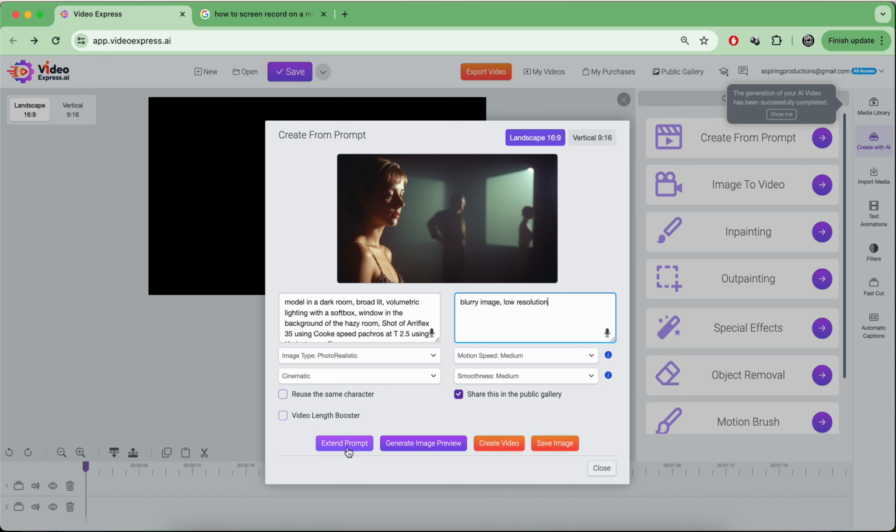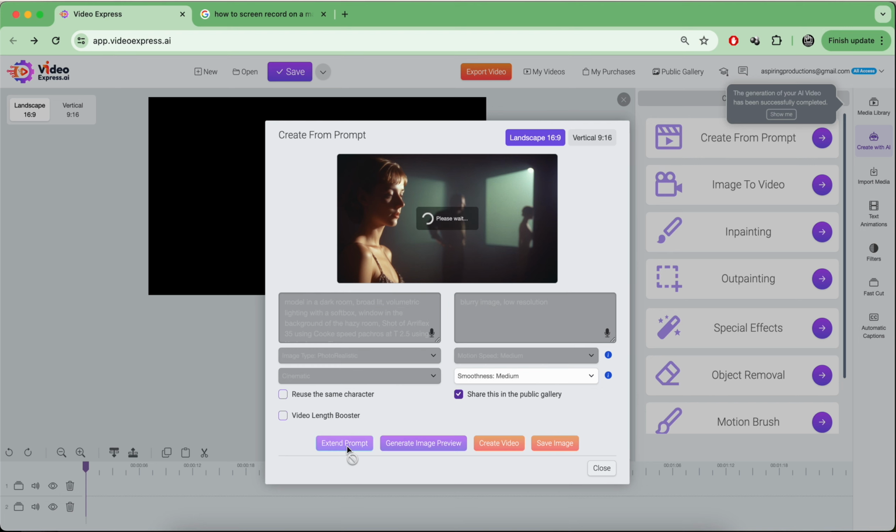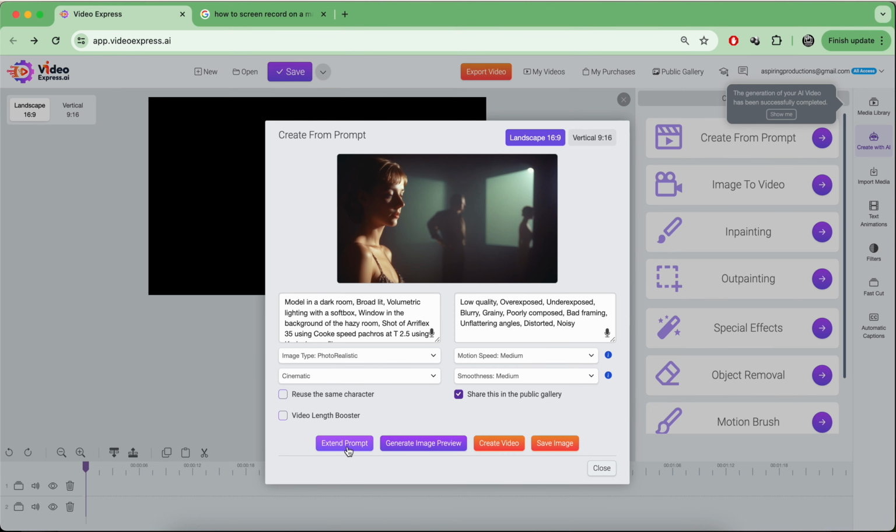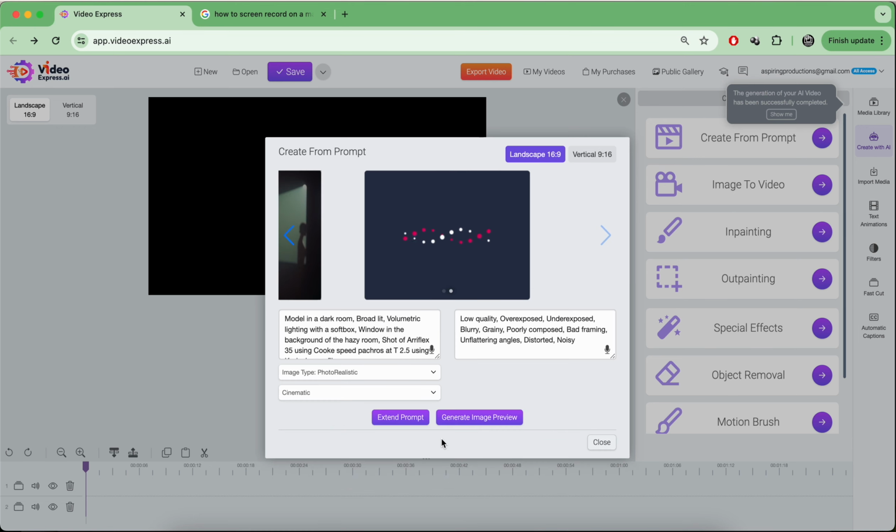Anyway, one thing I'm going to do is I'm actually going to extend the prompt. And you're going to see, I didn't really do it over here, but you can see what it did on the negative prompt section. So I'm just going to create another image preview, just kind of see what it comes up with.